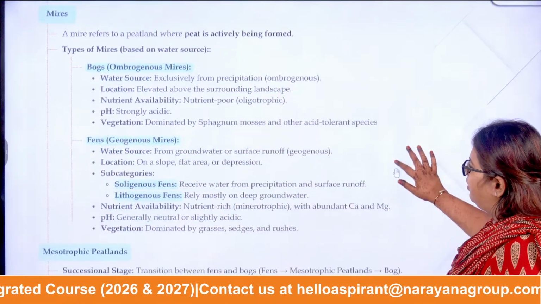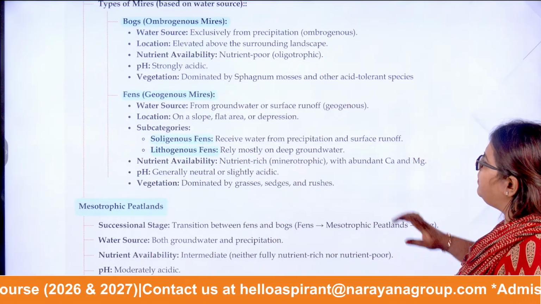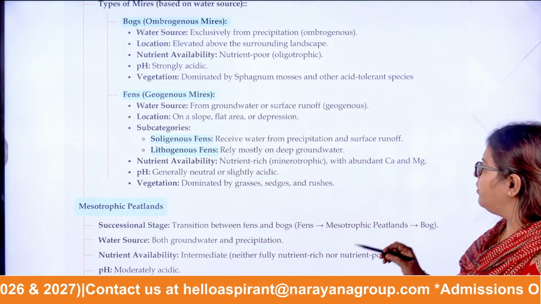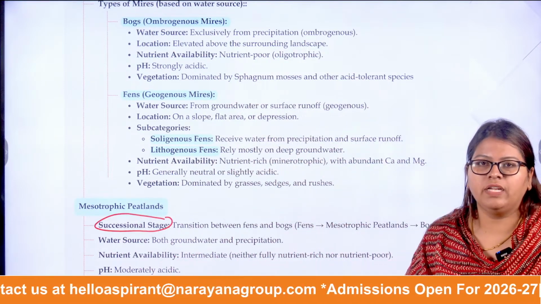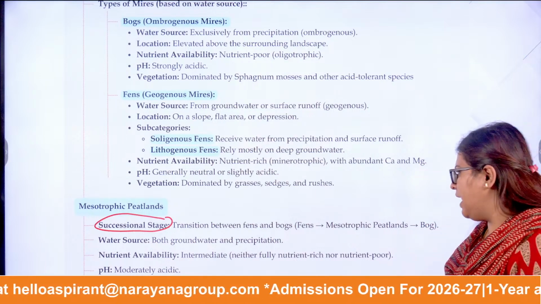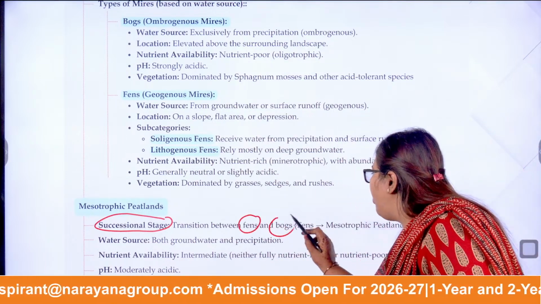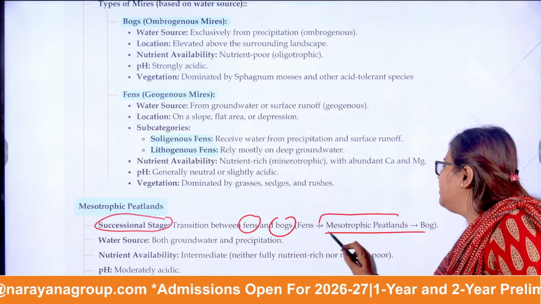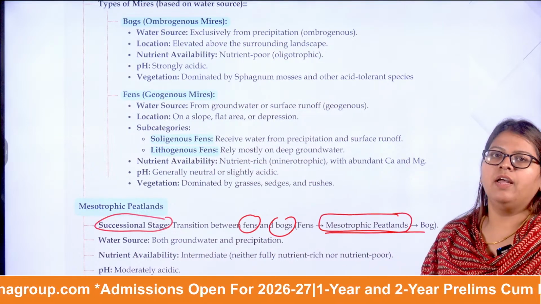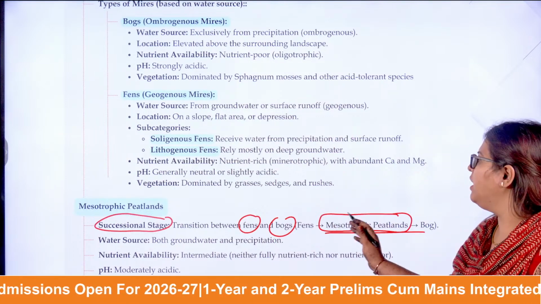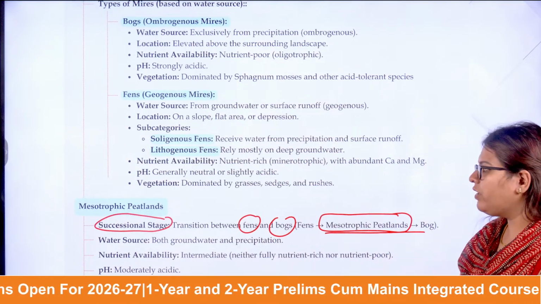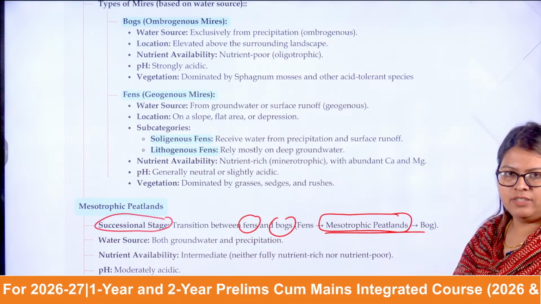Now moving forward, let us see what mesotrophic peatlands are. Here is the successional stage: whatever is the transition of peatlands between the fens and the bogs is called mesotrophic peatlands. The water source is from both precipitation and groundwater, because it is in the transition stage.